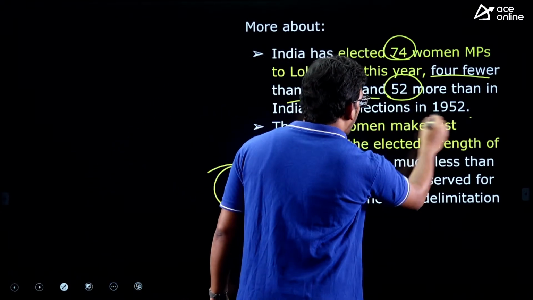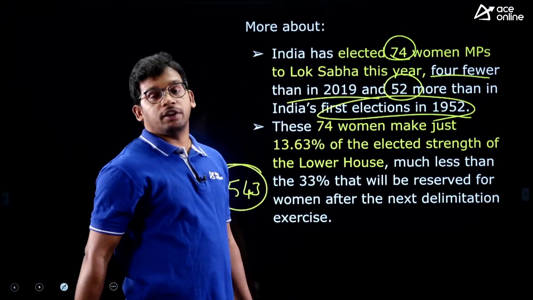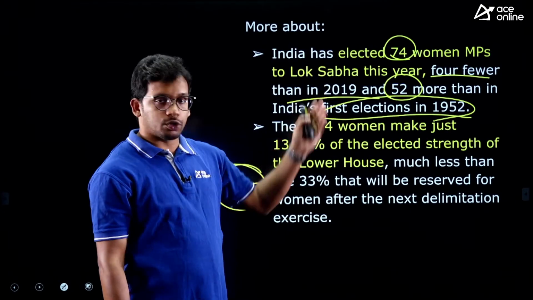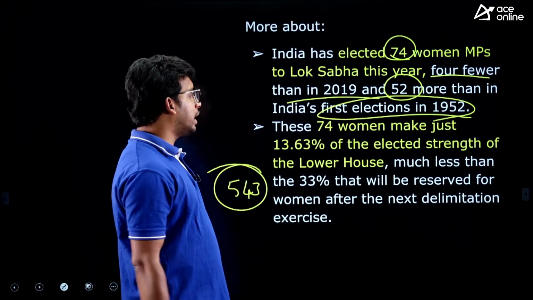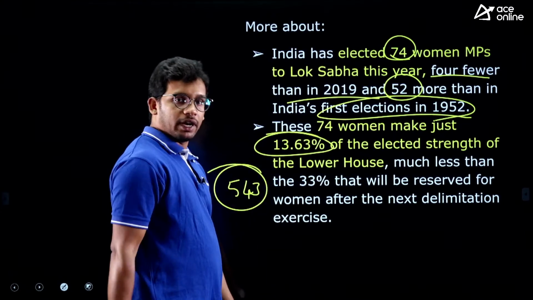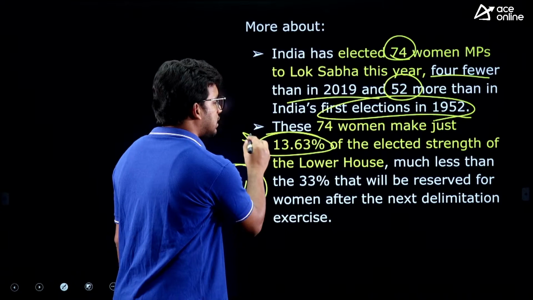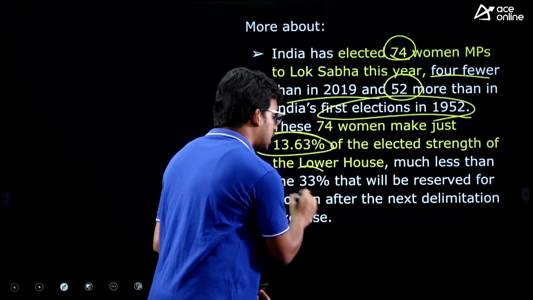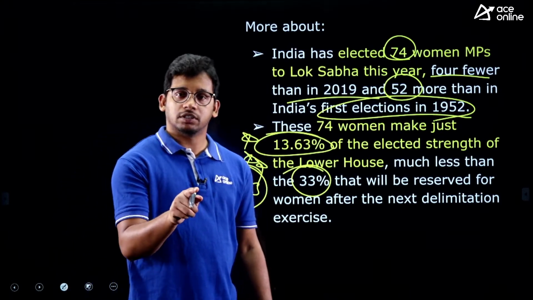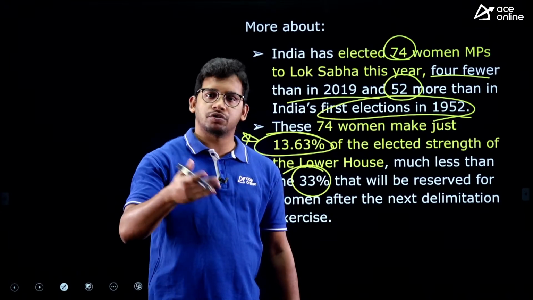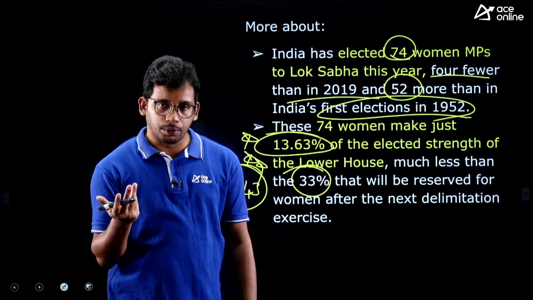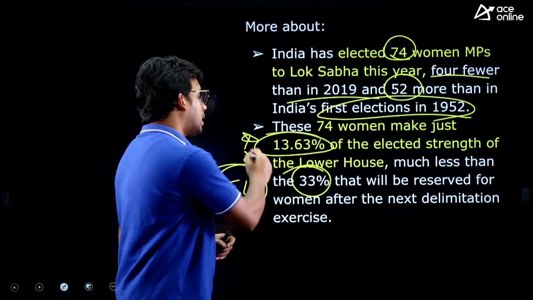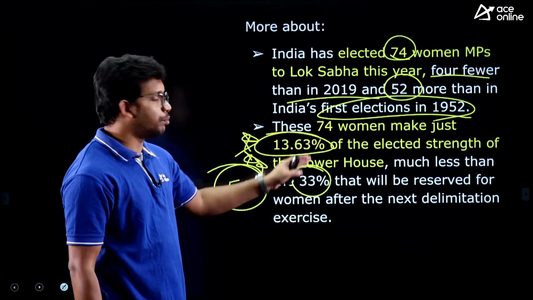And then 52 more from the first elections in 1952. In the 1952 elections, it was just 22, but we have increased it to 74 currently, right? So that is important data. And the total percentage of women in the 543 is 13.63%. Much less than what we are targeting. We are targeting at least 33% reservation for women in the houses. The bill was also passed, but after the 2026 demographics collection, this bill will come into the picture and 33% will be reserved for women. But this is just 13.63%, a very important data.